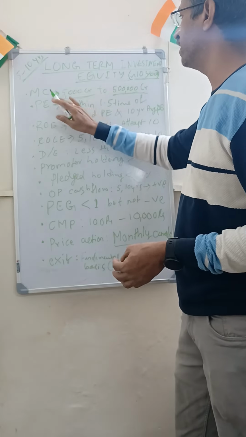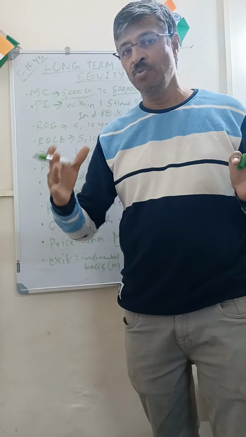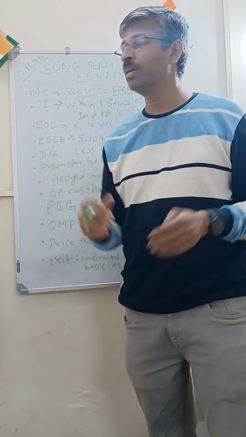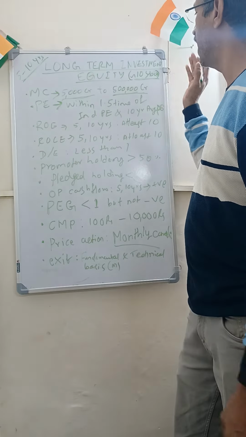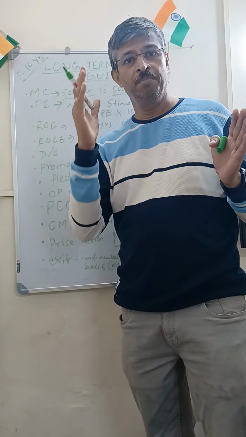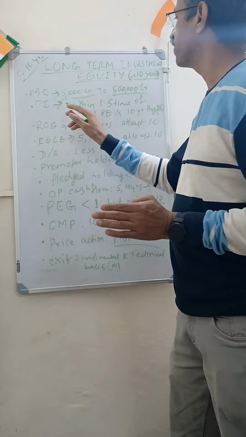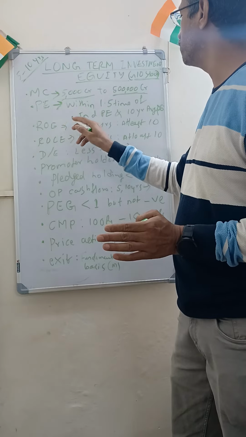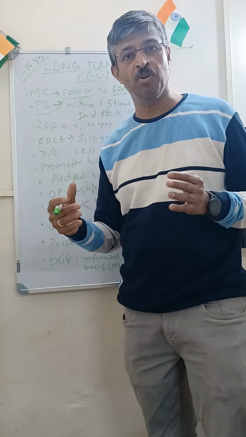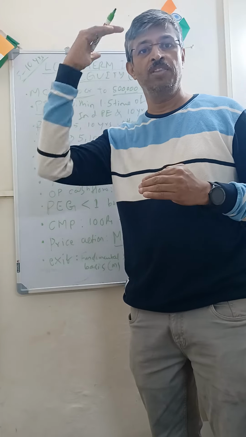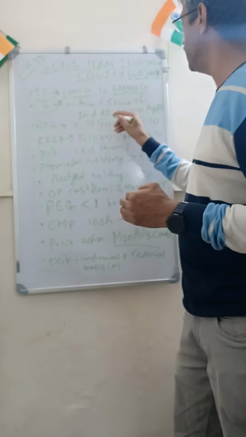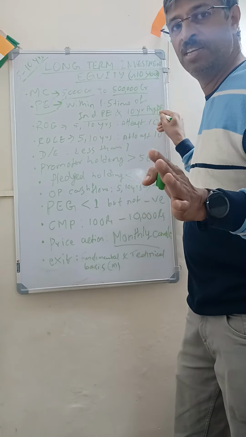So the logic here is you pick stocks which are 5,000 crore to 500,000 crore, so you get a good mix of small, medium, and larger companies. So small cap, mid cap, and large cap. Now PE, price to earning ratio, is a very important parameter to judge whether the company is expensive or not. To its earning, what is the price? Generally I look for industry PE and the 10-year average PE of the company.